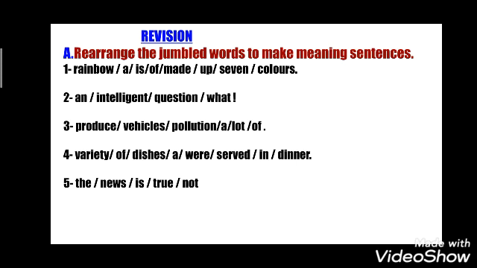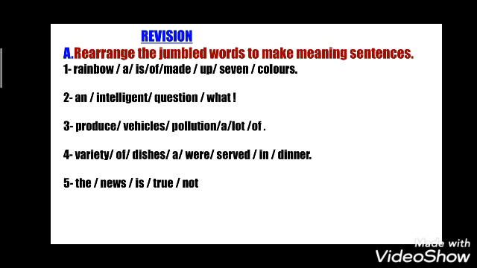In the first exercise you have to rearrange the jumbled words to make meaningful sentences. Jumbled words are given, and you have to form a sentence. The first one given here is: rainbow is of made up 7 colors.